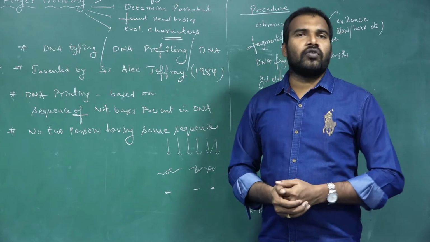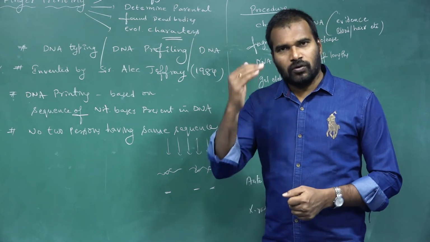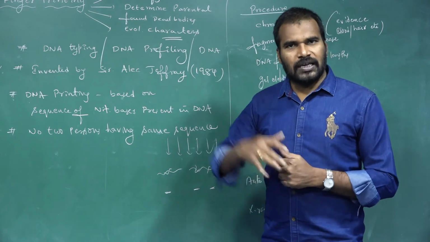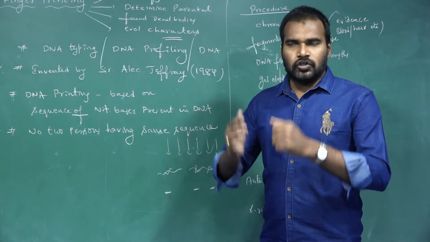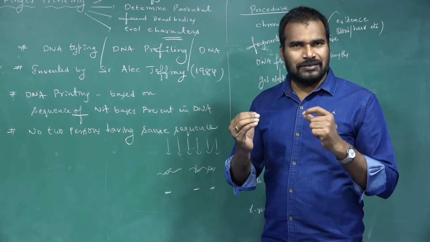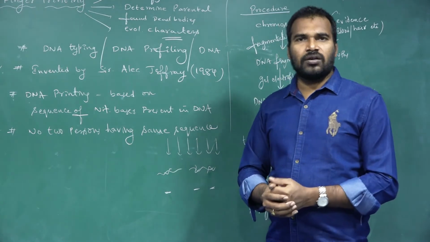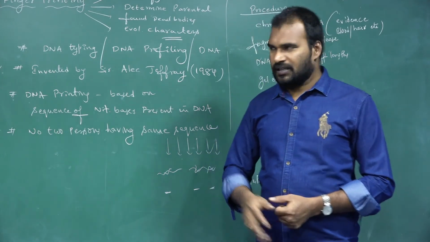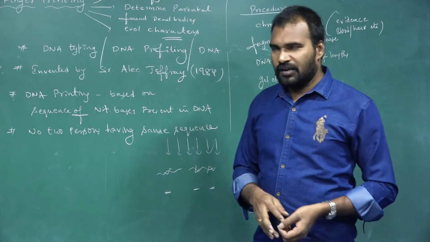Then do the autoradiography. It helps to identify the places where the probes have been attached or not. Then do the X-ray printing so that we can get clear black lines, which indicate what? The attachment of the probes on the DNA fragments. So this is the actual procedure of DNA fingerprinting.